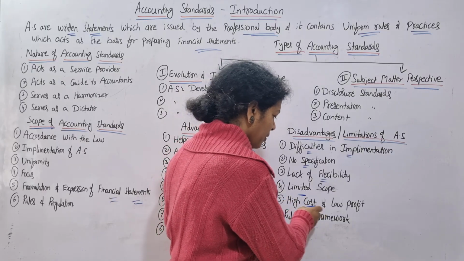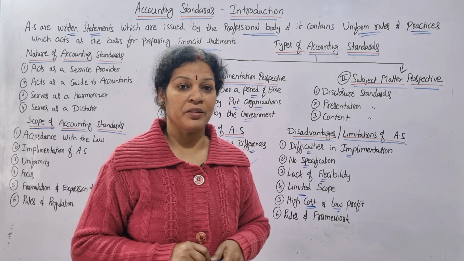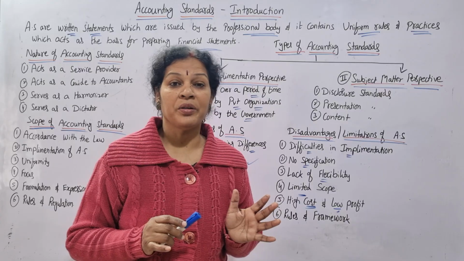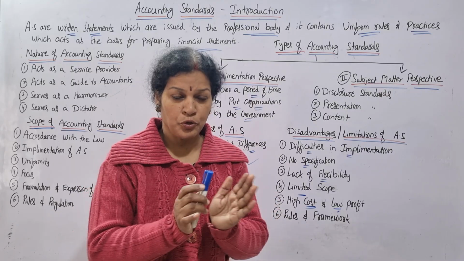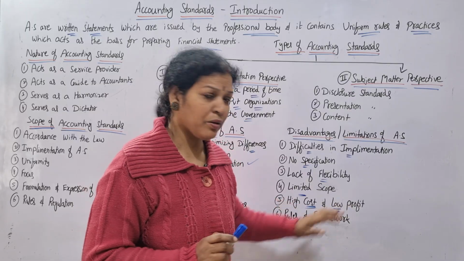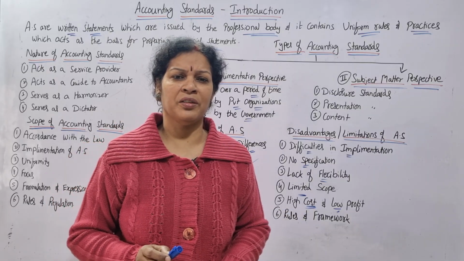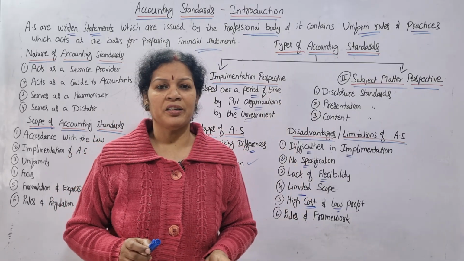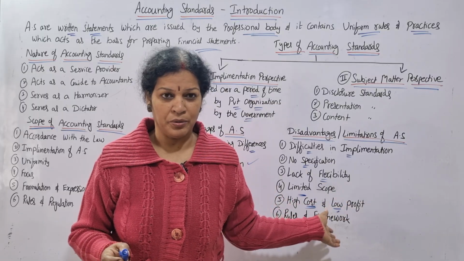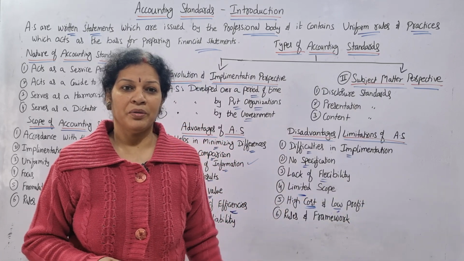And high cost and low profit. Understanding these accounting standards, making people familiar, implementing and employing efficient accountants and staff to implement these accounting standards is a costly one. And also profit is not so much, because if you follow the traditional methods without implementing accounting standards, it doesn't matter, and if you follow this one, there is not much difference, and moreover it is costly, and if you see the result, not so much difference comes.